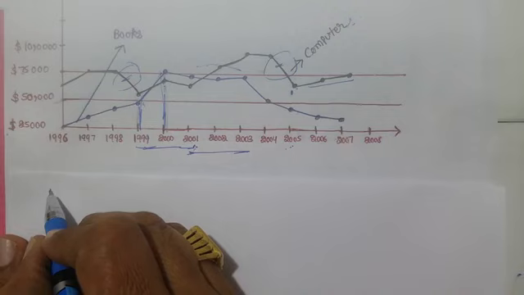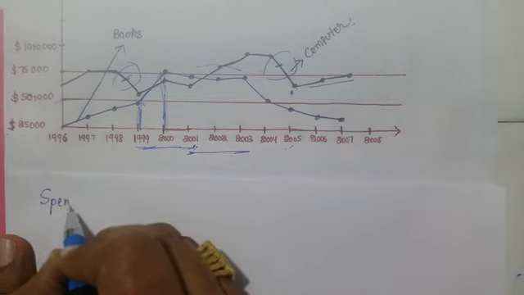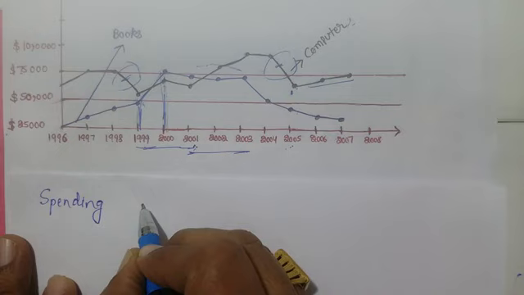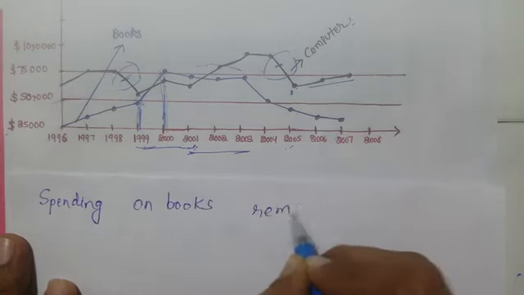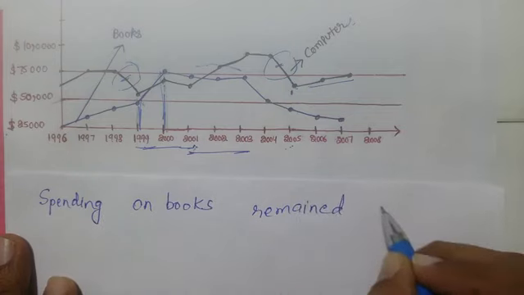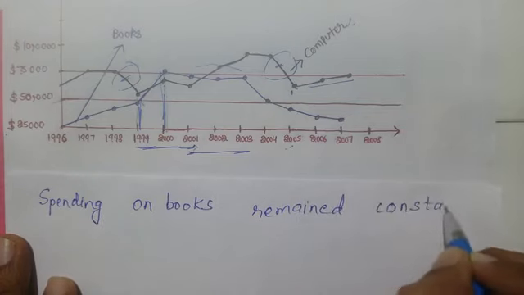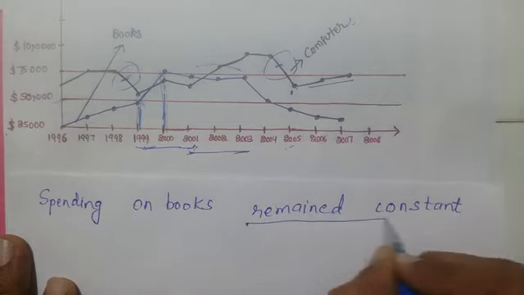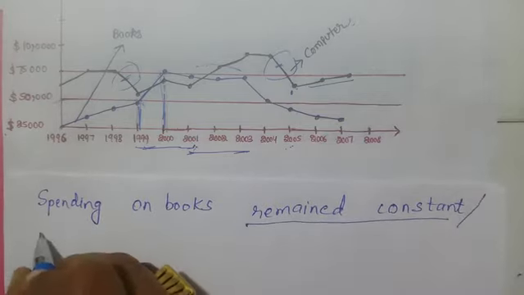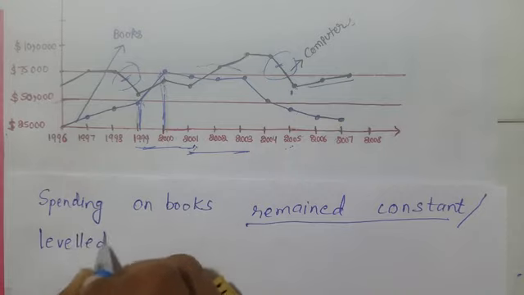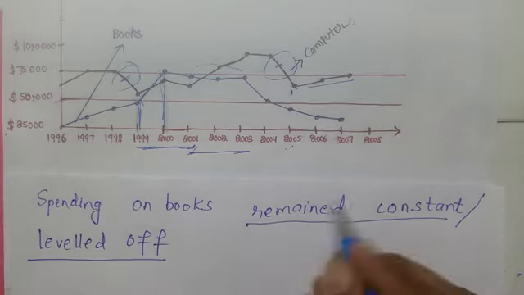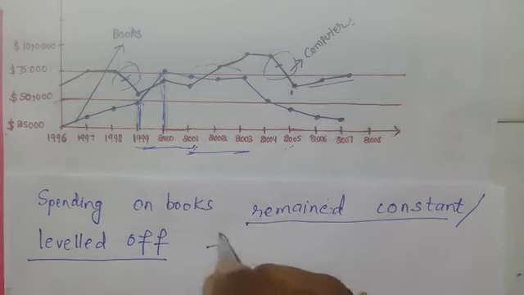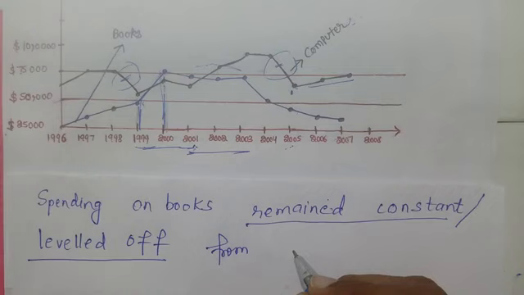Again the same starting point: spending on books remained constant, or level of. The thing is the same, you can write any one, from 2001.